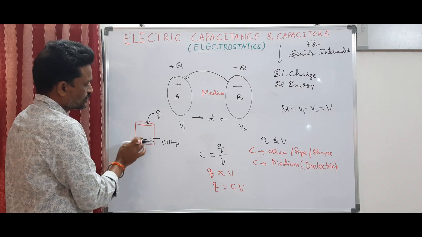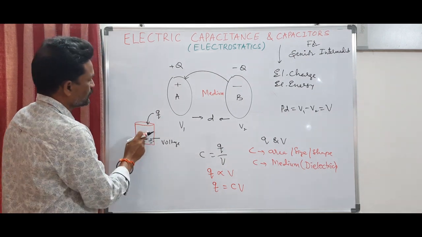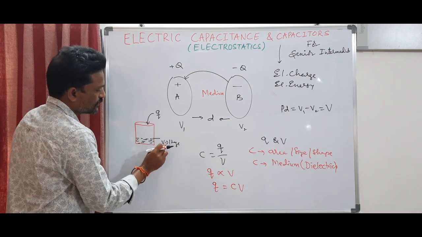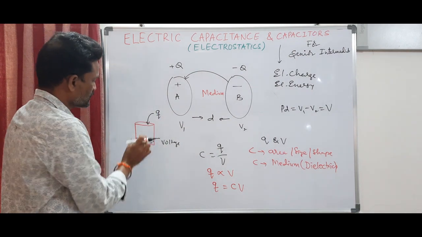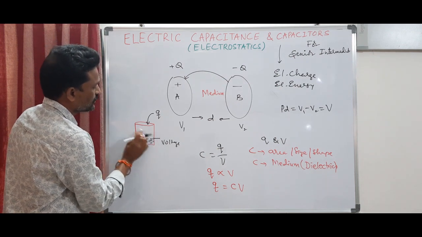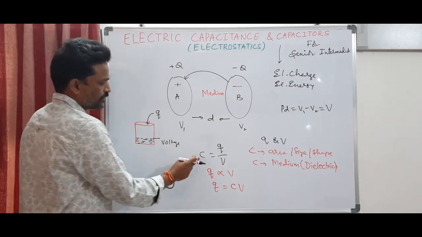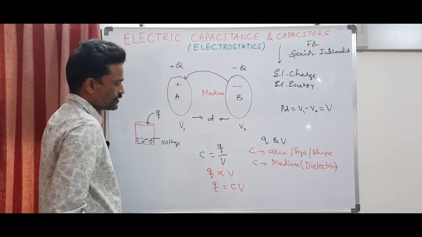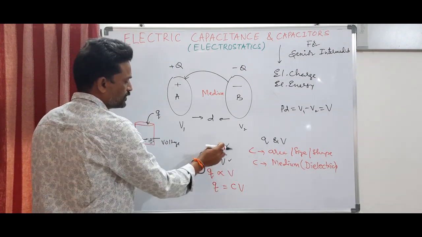The capacitance is the ability of the glass to hold water, and it does not depend on either the water or the water level. The capacitance of this glass depends only on the inner volume of the glass. So in the same way, the capacitance of this capacitor is not going to be altered with Q and V. It is independent of Q and V.